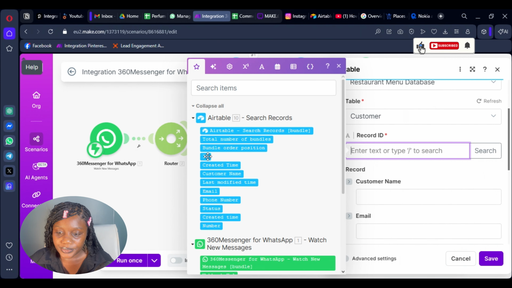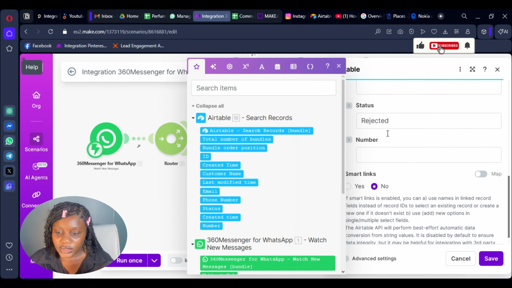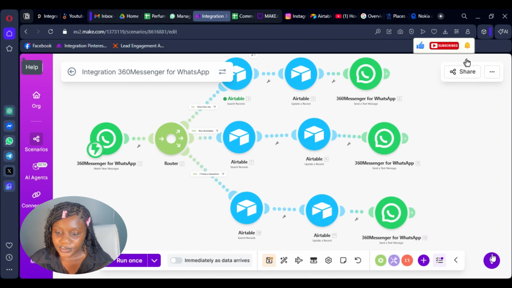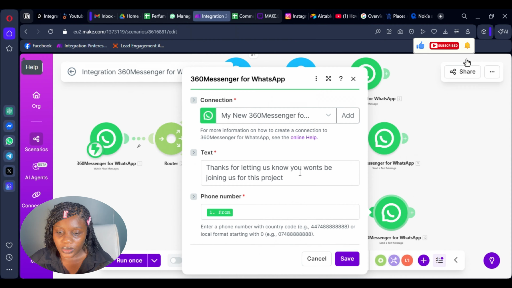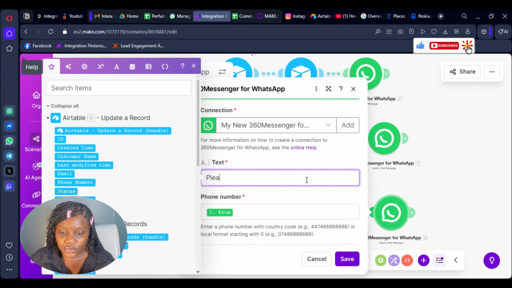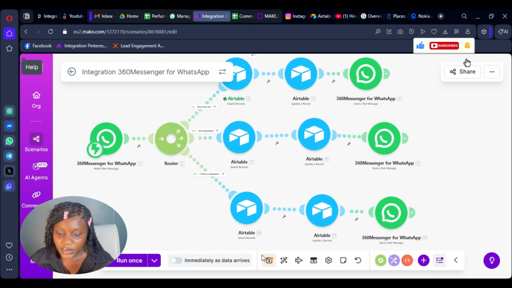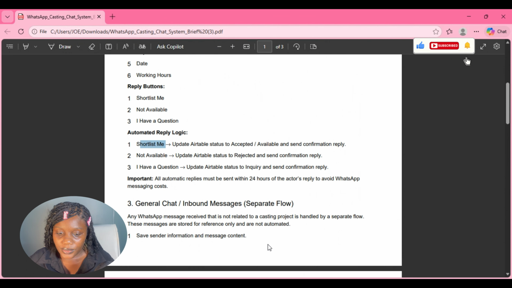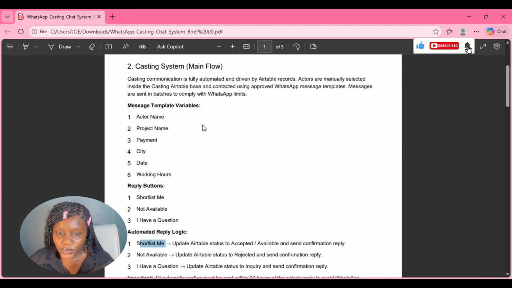So the ID here, and then you come down to the status here, and it said we should do an inquiry, and then your response can be, thanks, and please let us know what questions you have. And then you save the entire scenario. And I think that this other one is a separate field. So the second field is done.